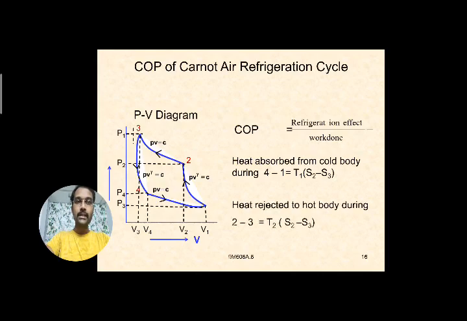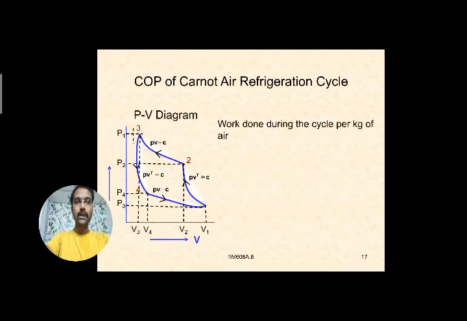And the heat rejected to the hot body during the 2 to 3 process is the heat rejection process. The 4 to 1 process is the heat absorption process by the air. So the same formula is written as T2 into (S2 minus S3). Okay. Next, you see the work done during the cycle per kg of air. Considering 1 kg of air for this process, the work done can be written as heat rejected minus heat absorbed. We have already seen these formulas: T2 into (S2 minus S3) minus T1 into (S2 minus S3). This is the work done.